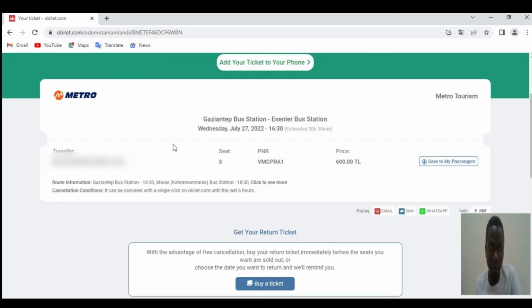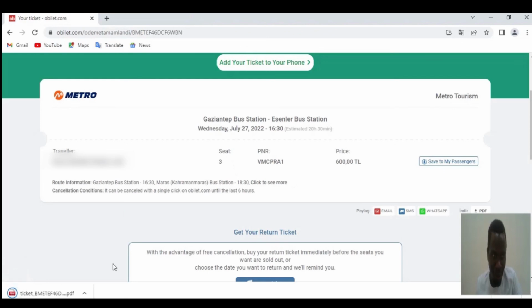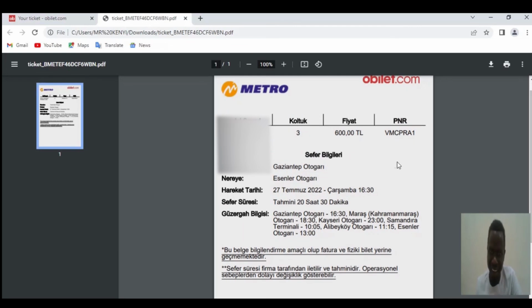The only thing I have to do right now is maybe take a picture of it, or I can save it to my passenger, or I can download a PDF of it right from here. So let me download the PDF. I'm downloading the PDF, and it has downloaded, so it's right here. And this is the final ticket. So that is it.